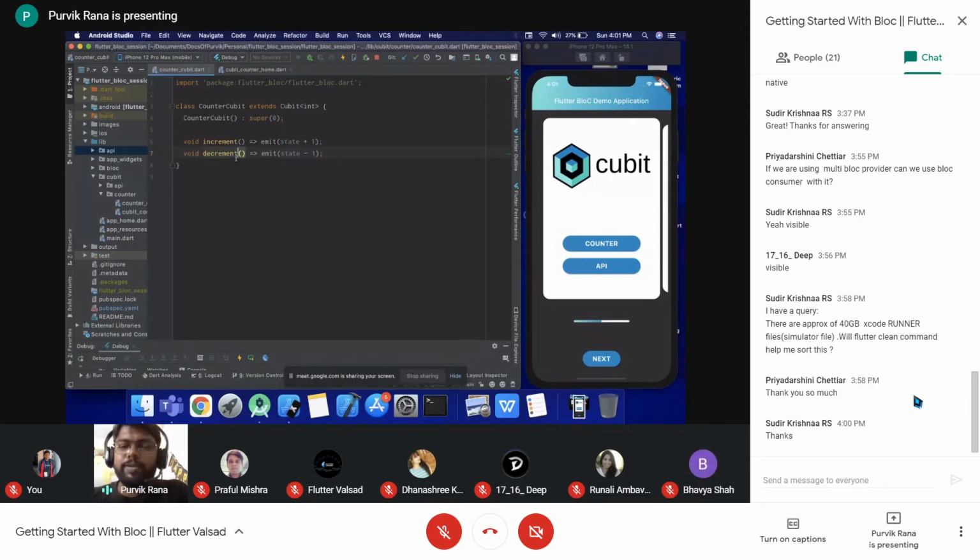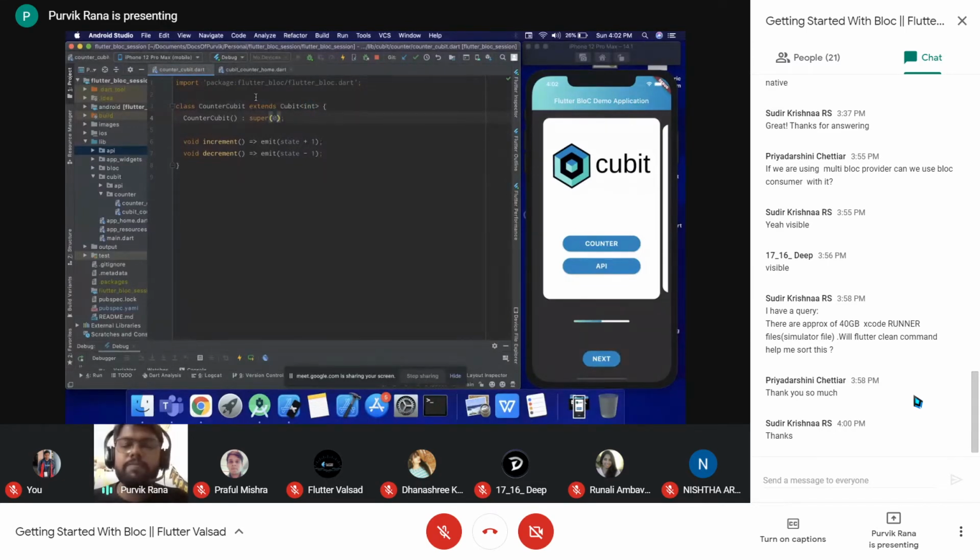So the cubit is very lightweight, as we see in the code also. This is the cubit for the counter application. So counter cubit and super zero, this is the initial state of our application. The initial state is 0, which is represented with an integer value.